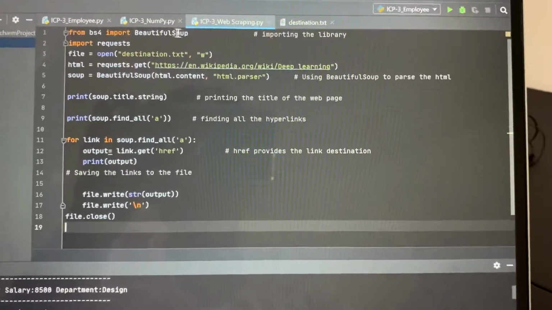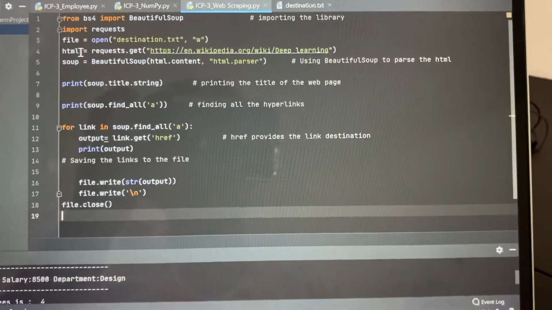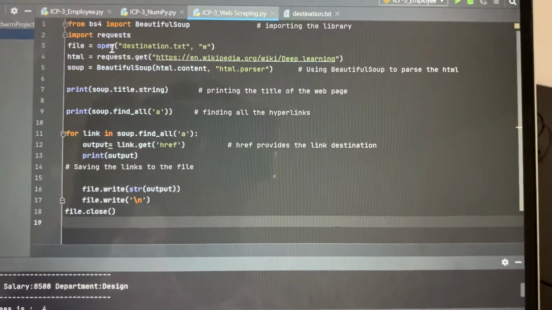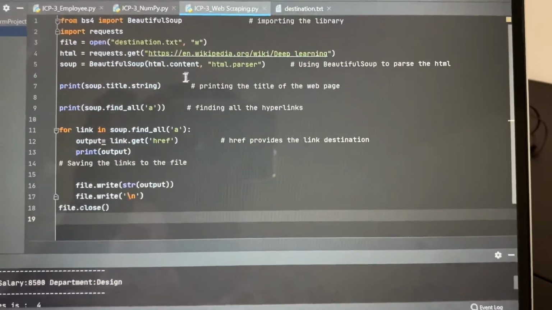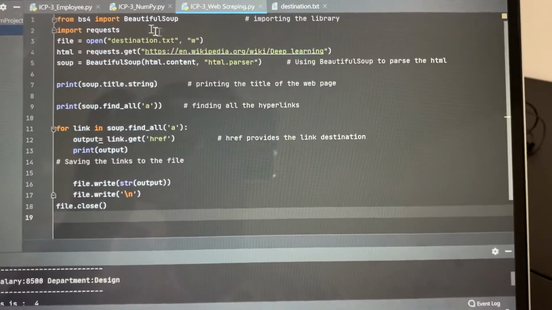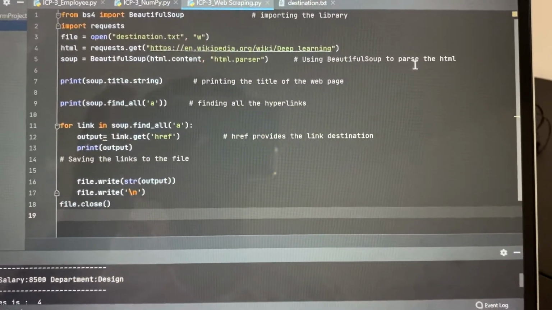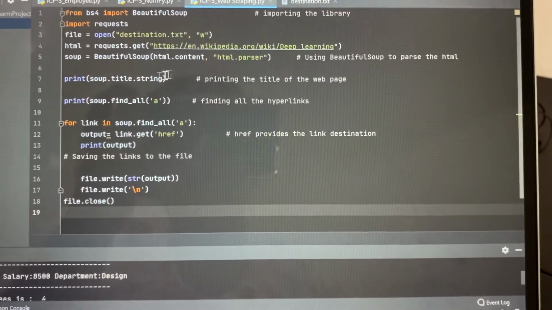We are importing the library first here and importing requests. In order to store the links in a separate file, I have opened a file with the name destination.txt, and I'm writing the links into that file. Here Beautiful Soup parses the HTML page of the link provided above.